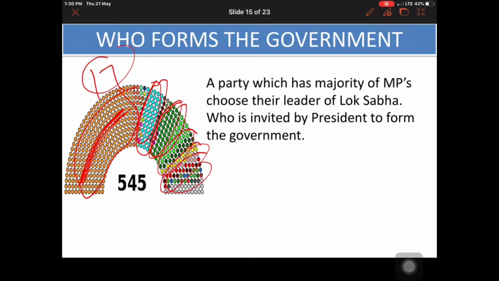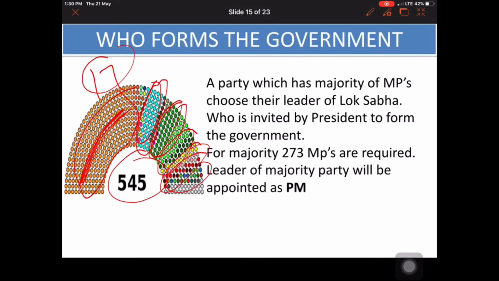So the current number of seats in the Lok Sabha is 545. And for a majority, 273 MPs are required. This number is called the magical number. Any party has to maintain this number throughout the 5 years. If within these 5 years any party fails to maintain this number, then the term of this Lok Sabha can be dissolved and fresh elections can be announced in the country. And the leader of the majority party will be appointed as PM or Prime Minister by the President of India.